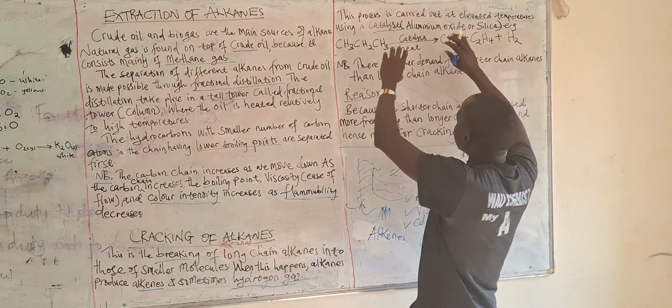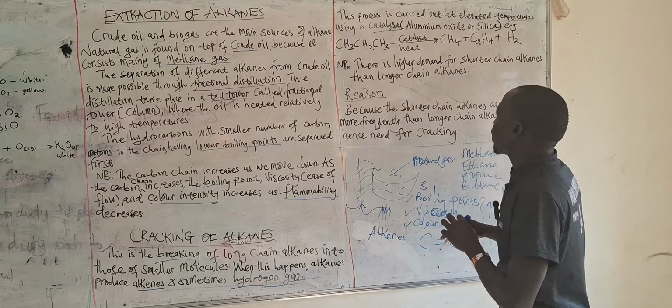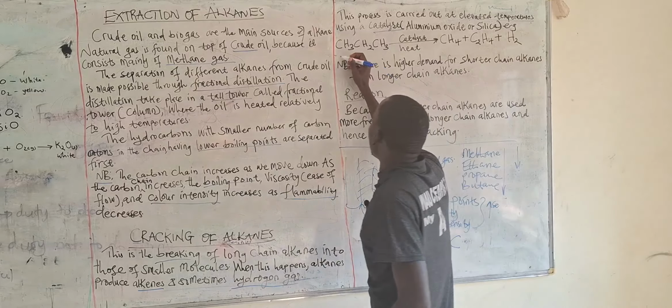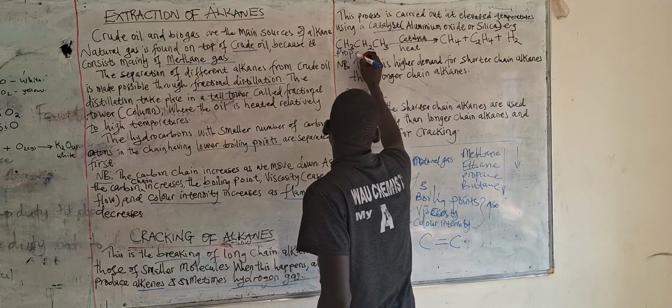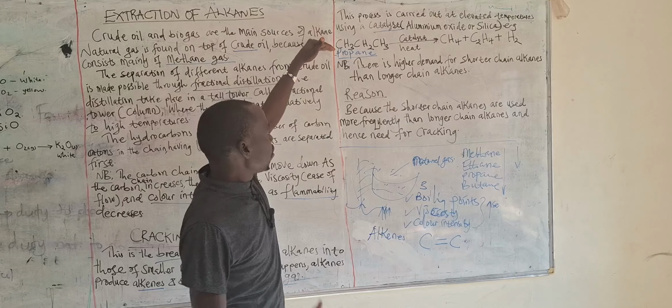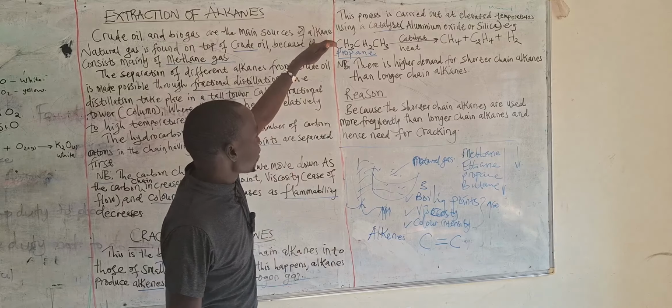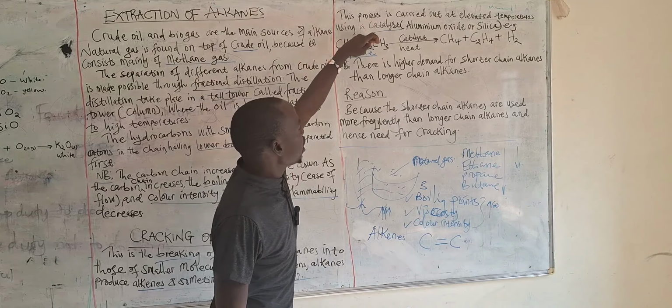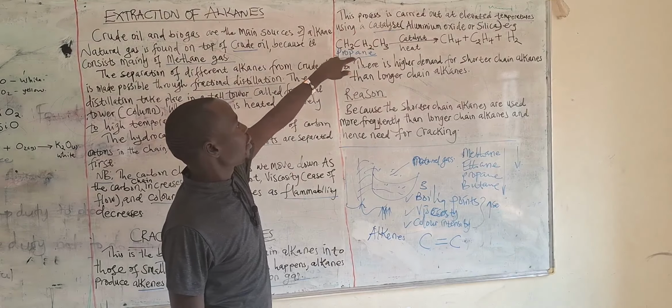So when you look at these reactions critically, this is what we call propane. I told you how to name this when you look at the previous examples. We say 1, 2, 3, so we have three carbon atoms. We say prop.